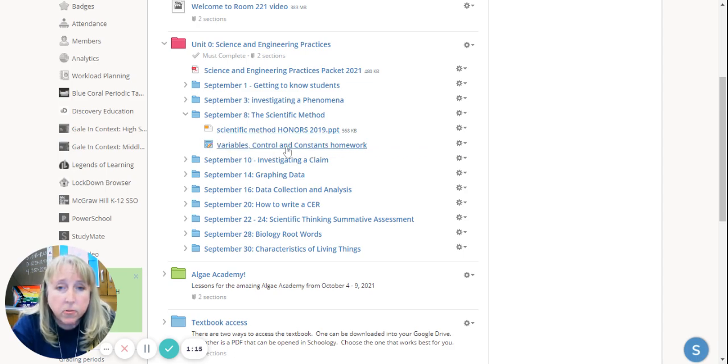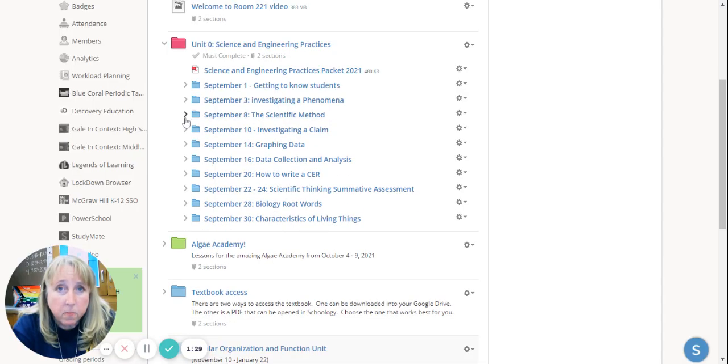And there's the variables, control, and constants homework. So the people in class that day would have a paper version. And if I was absent, I'm going to do this alternative version, which covers the same material. I would then submit it through Schoology, and that would be complete for my lesson that day.